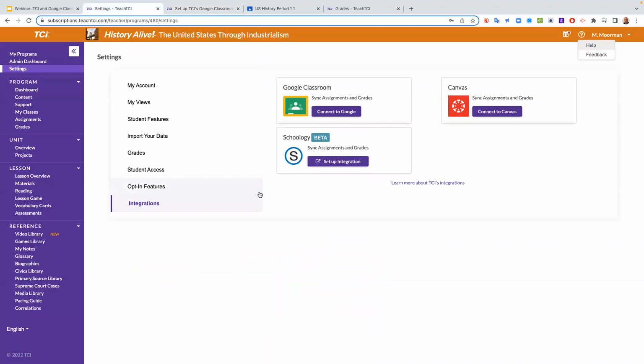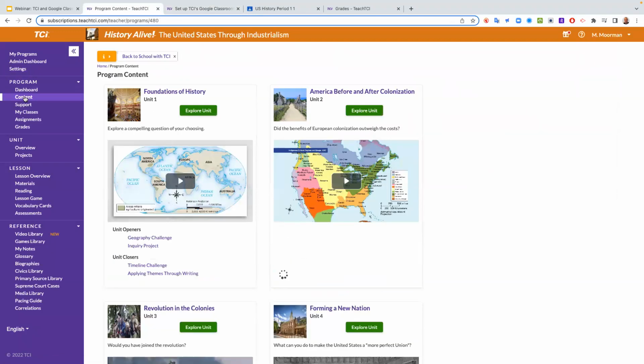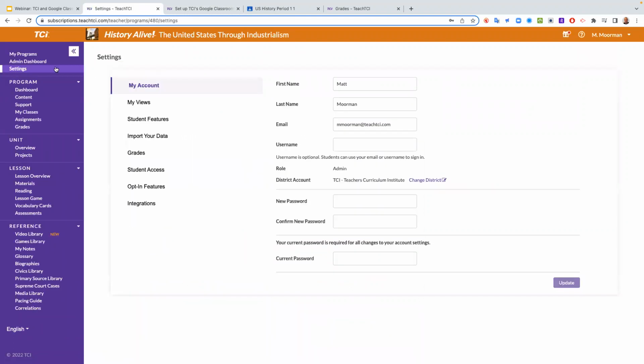So go back here. So the first thing you'll do when you sign in, so I'm going to go to where you probably start when you sign in. So let's just say here you are, you sign into TCI, you're in, you land on your content page. You are going to want to go to your settings to start. That's the first step, settings. And I'm going to put my annotation on so that you guys can follow me a little bit more.